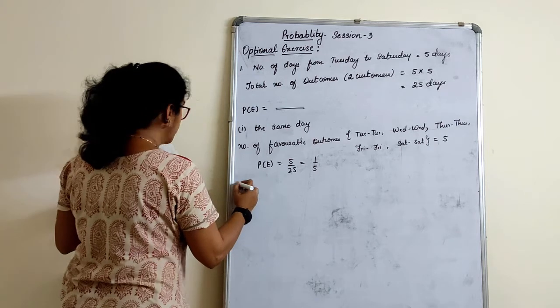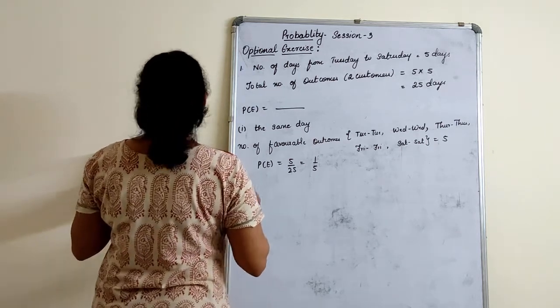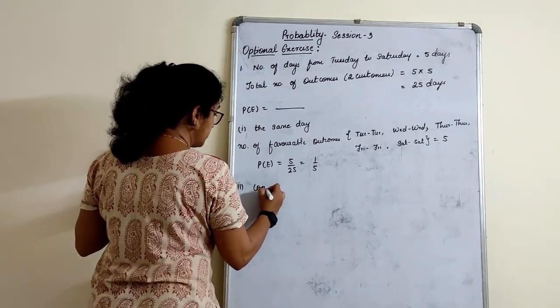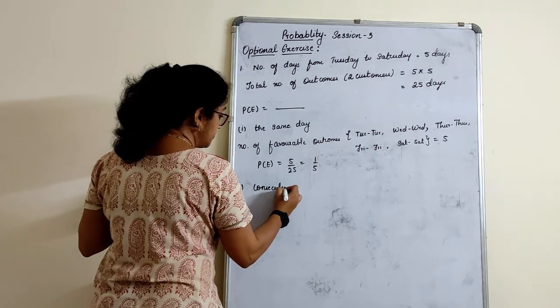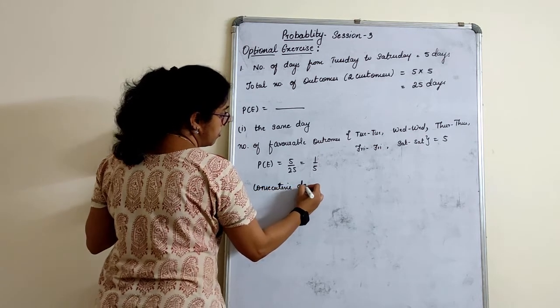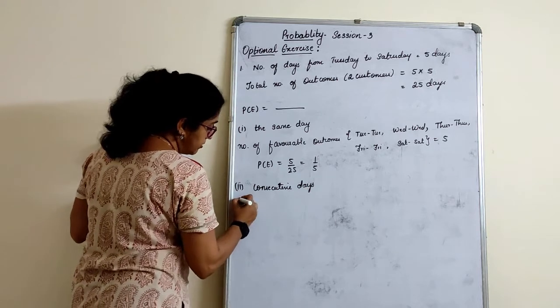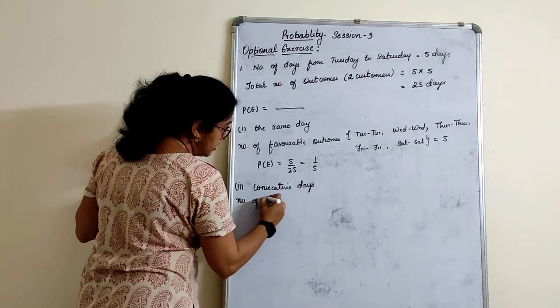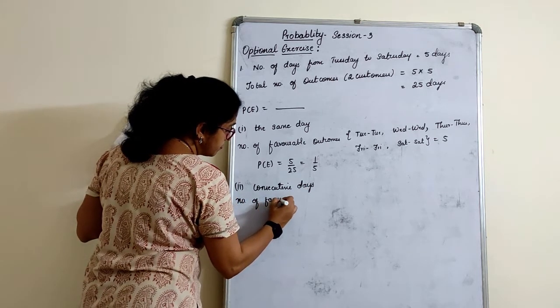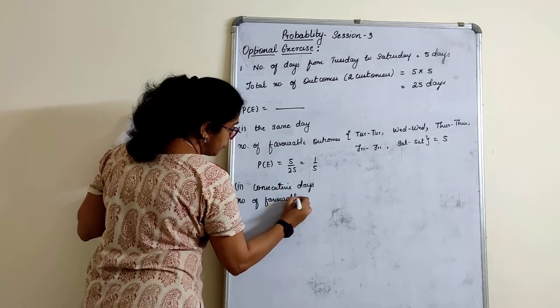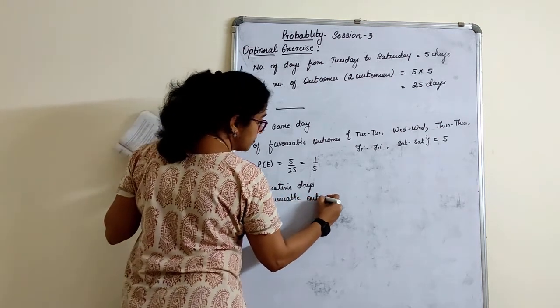Second one. What they have given here is consecutive days. So if it is consecutive days, let's write the number of favorable outcomes.